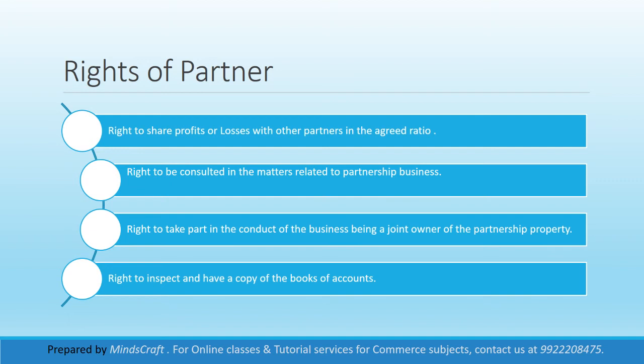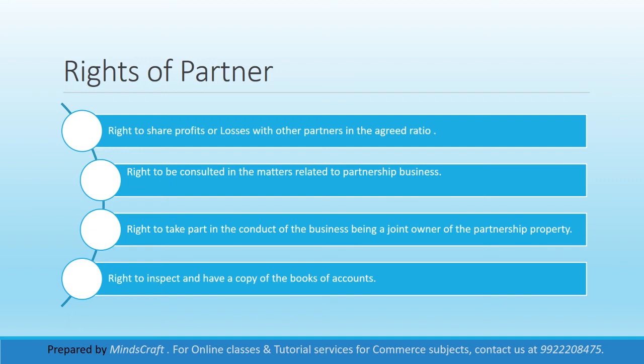It may be specified in the partnership deed, and then interest on the loan would be given at that particular rate, or if it is not specified, it should be 6% per annum. The interest on a partner's loan should be given at 6% per annum.